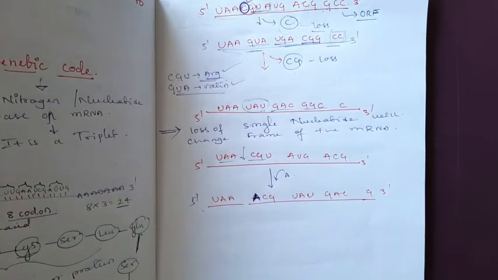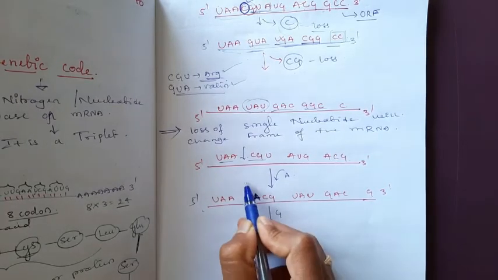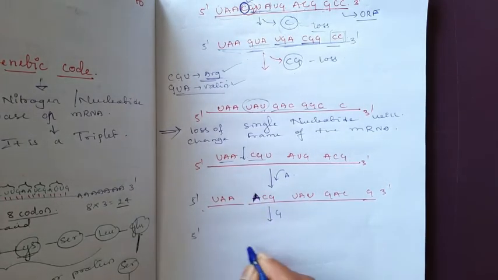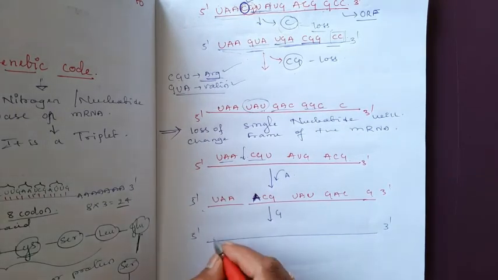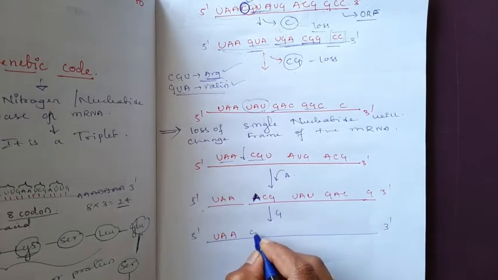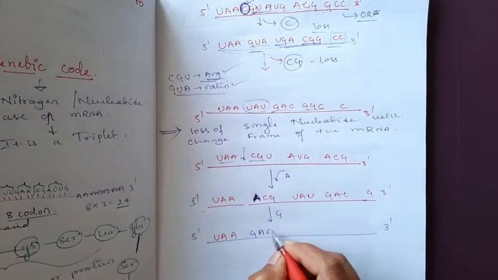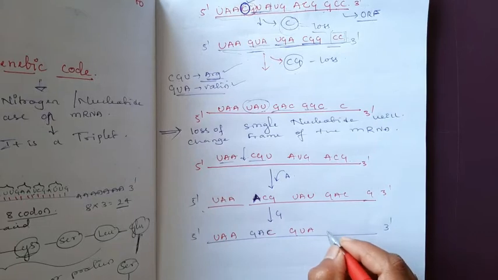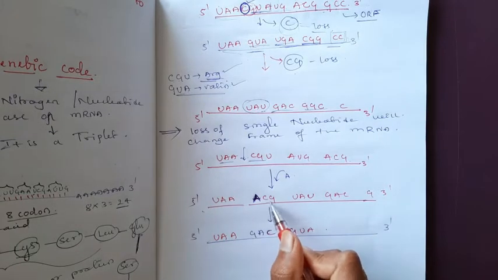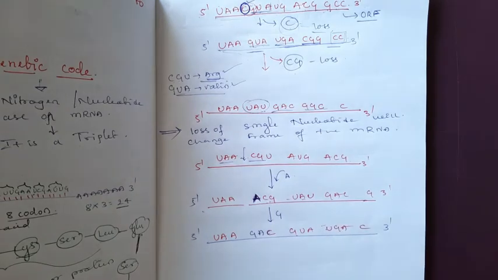Okay, then again I will add G in the middle of the first and second nucleotide. UAA, GAU, UGAC. Okay.